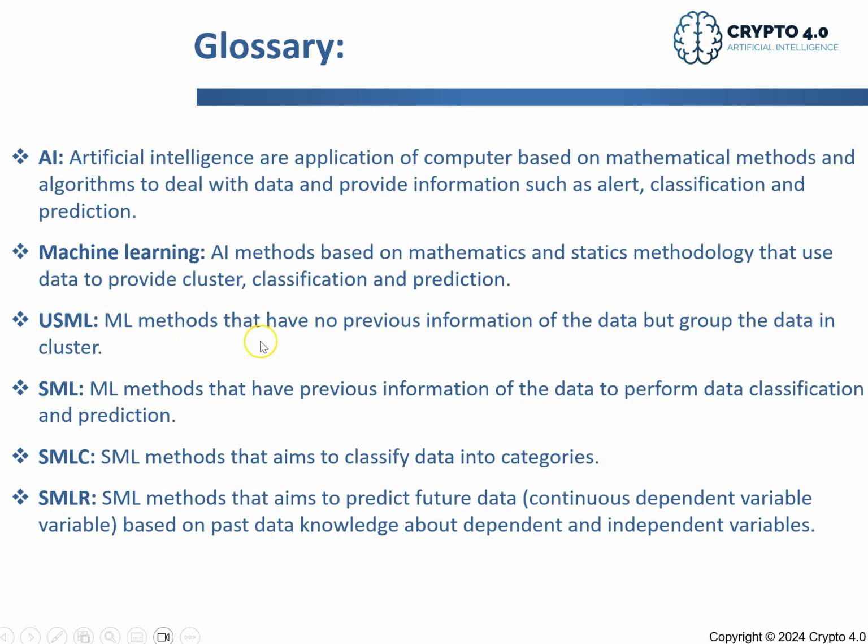Unsupervised machine learning are methods that have no previous information of the data, but group the data in clusters. We will see that clustering is when you group data based on specific characteristics. For example, you can cluster the coins in the market by market cap: high market cap, low market cap, and middle market cap.